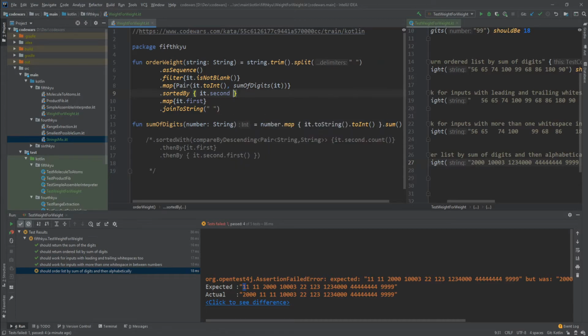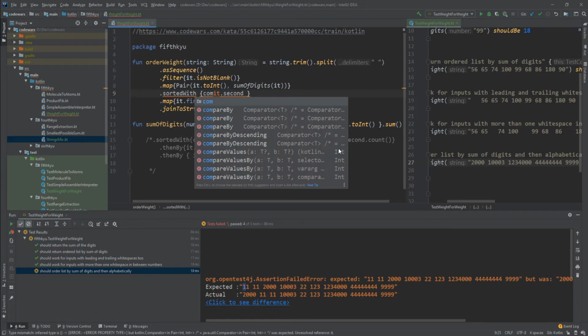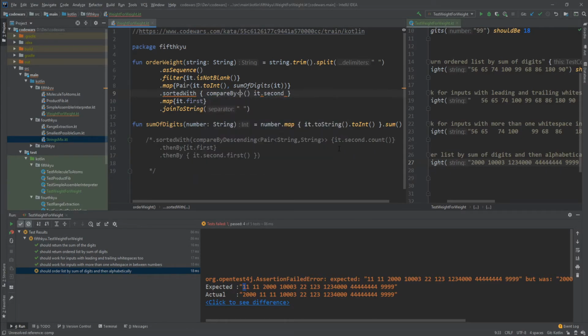No. Okay. So we're gonna do it with sortedWith, and then we're gonna compareBy, and it's a pair with int and int. Wasn't it like a function or something? No, apparently not.